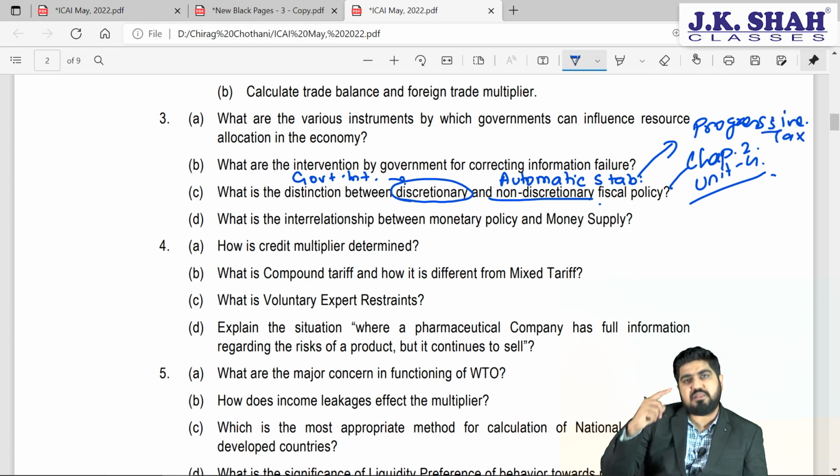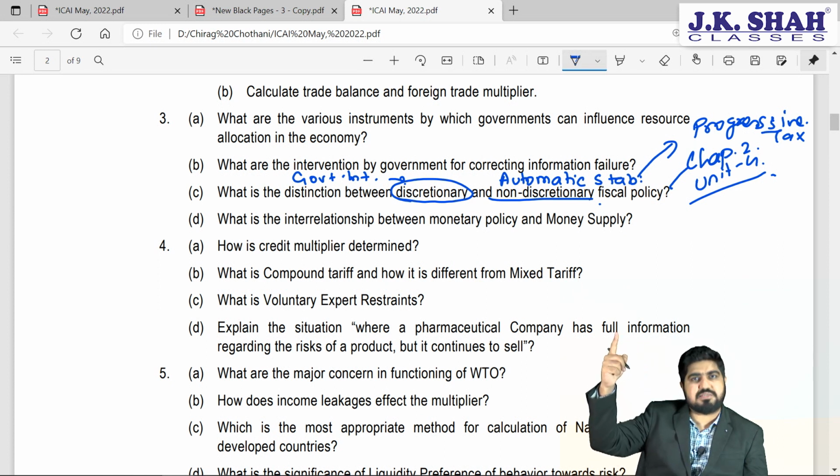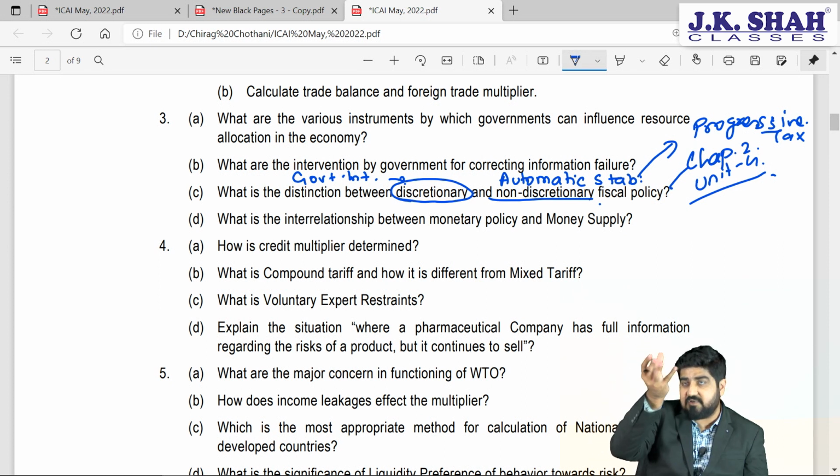So whenever income increases, automatically the tax liability increases, so that the disposable income with the people will be a lesser amount. Due to that lesser disposable income, they will demand less, prices will be under control, and so will be inflation. So in order to control the level of inflation, you need to use progressive taxation.